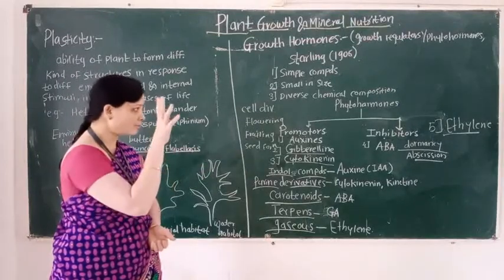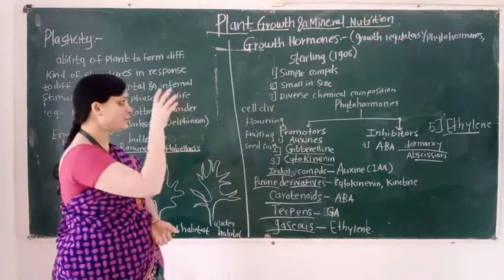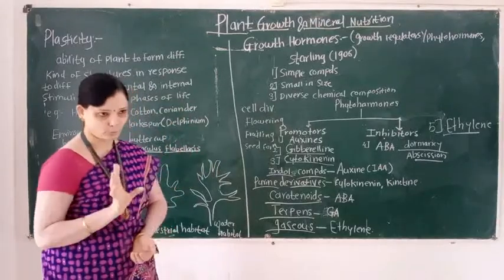So this is the basic introduction to the growth hormones.